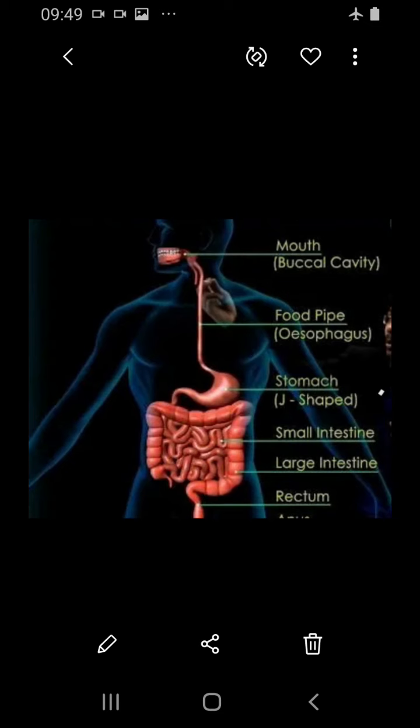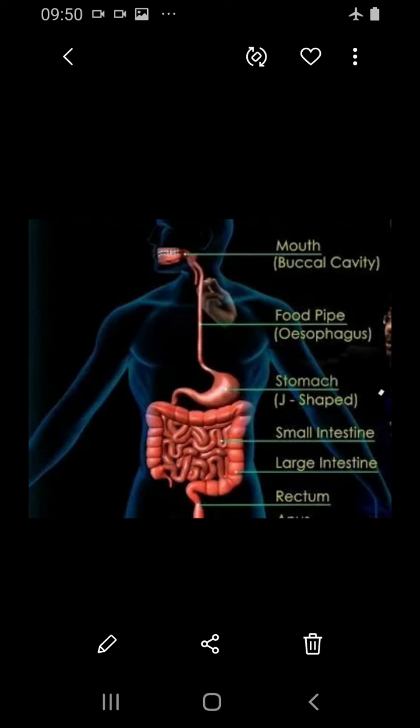Next comes the small intestine. The small intestine is the longest part of the alimentary canal, a long coiled structure about 5 to 7 meters. It comprises three parts, as I have already told, namely duodenum, jejunum, and ileum.